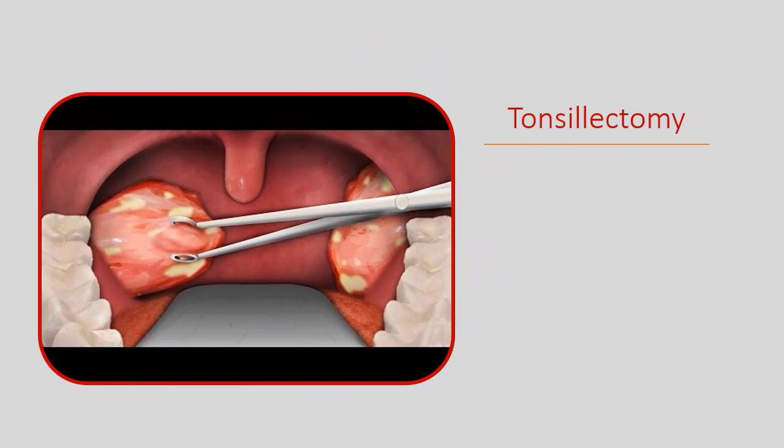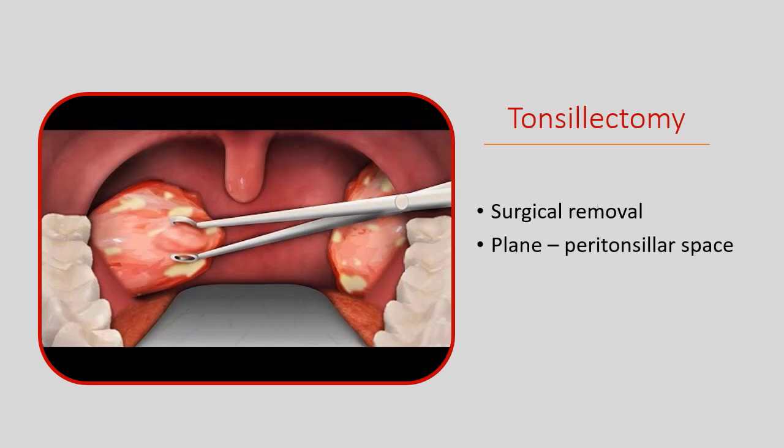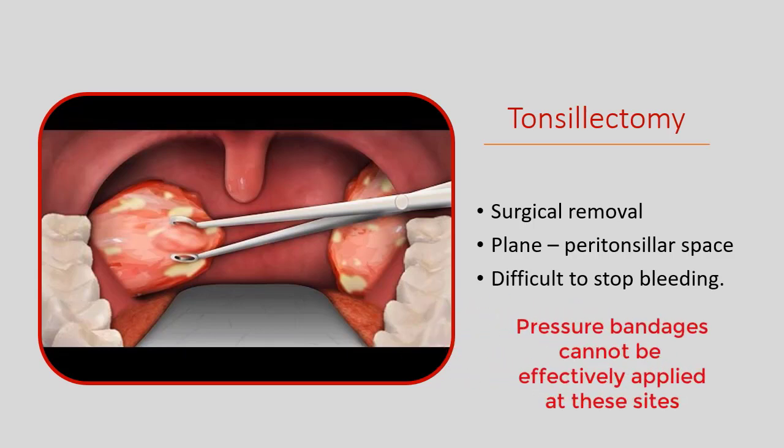Tonsillectomy is a surgical procedure where palatine tonsils are removed on either sides. Usually the plane of resection is through peritonsillar space. In this space, we know that there is a vein present, palatine vein or peritonsillar vein. This usually bleeds a lot. This area is difficult to achieve blood clotting. There are two sites in human body which are very difficult to attain for clotting of blood. One is tonsillar bed, one more is uterine endometrium after delivery.